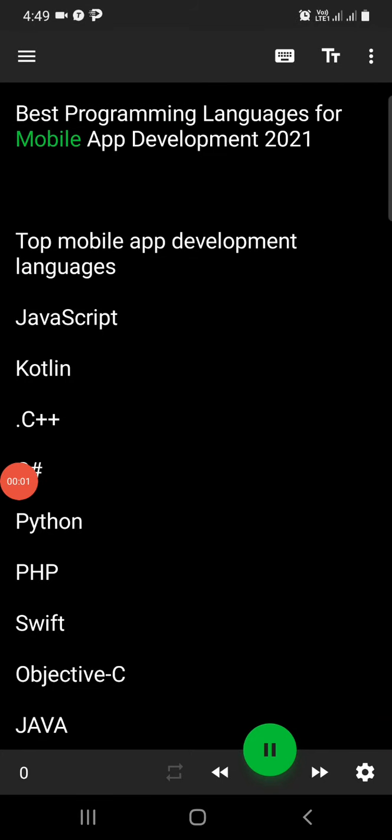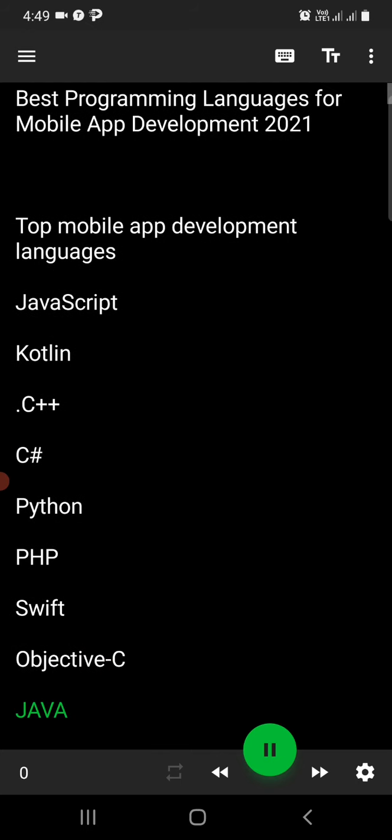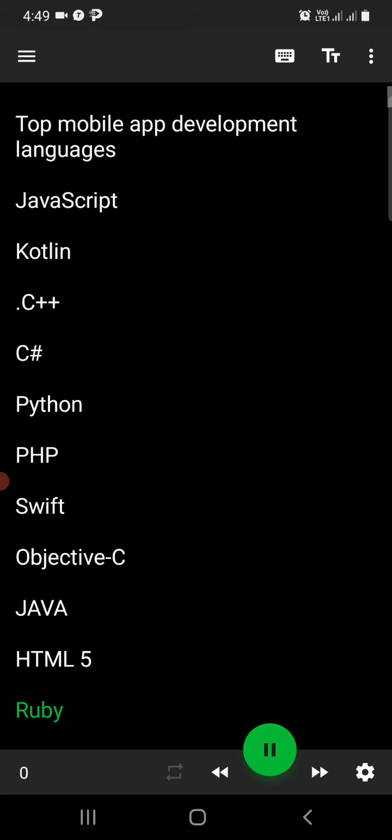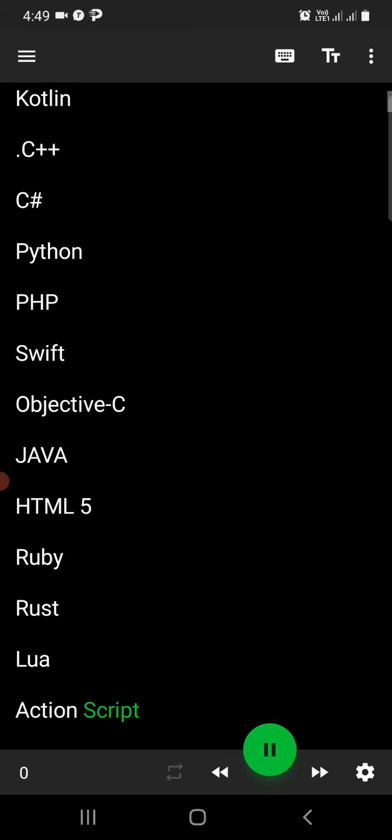Best Programming Languages for Mobile App Development 2021. Top Mobile App Development Languages: JavaScript, Kotlin, C++, C Sharp, Python, PHP, Swift, Objective-C, Java, HTML5, Ruby, Rust, Lua, ActionScript, SQL.